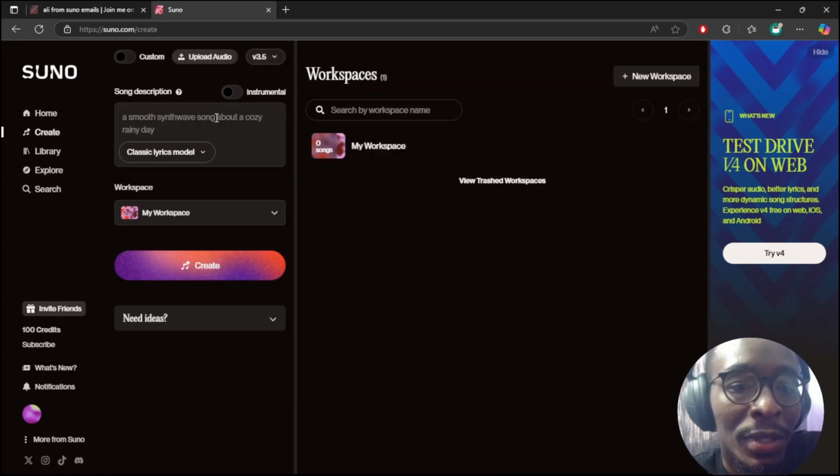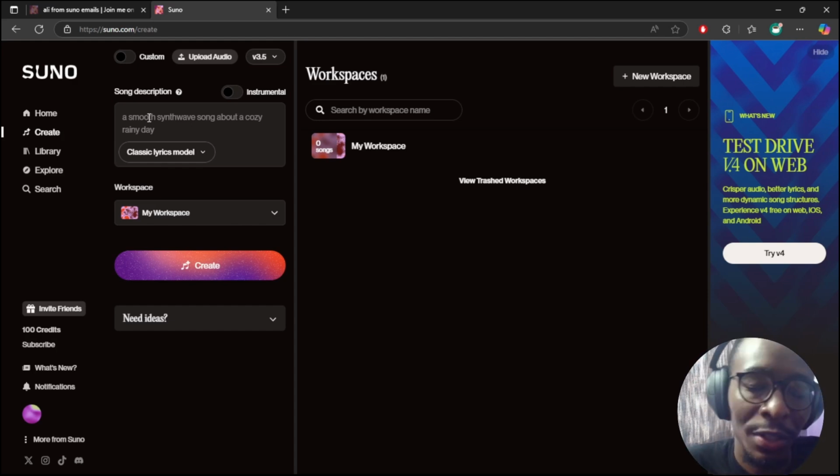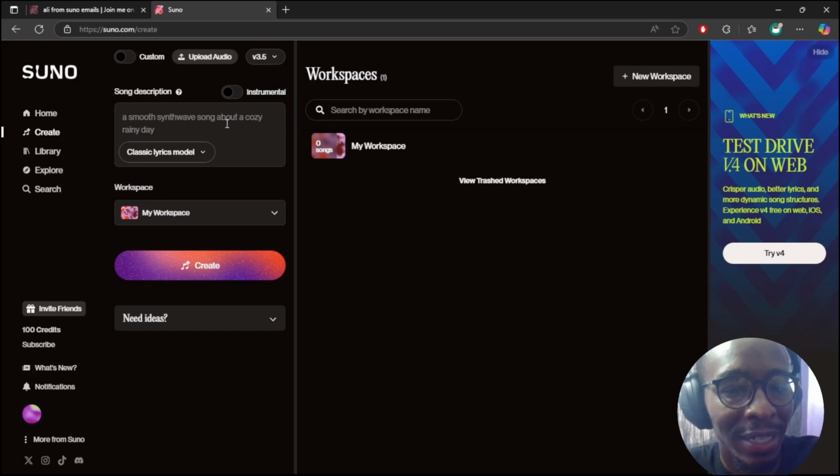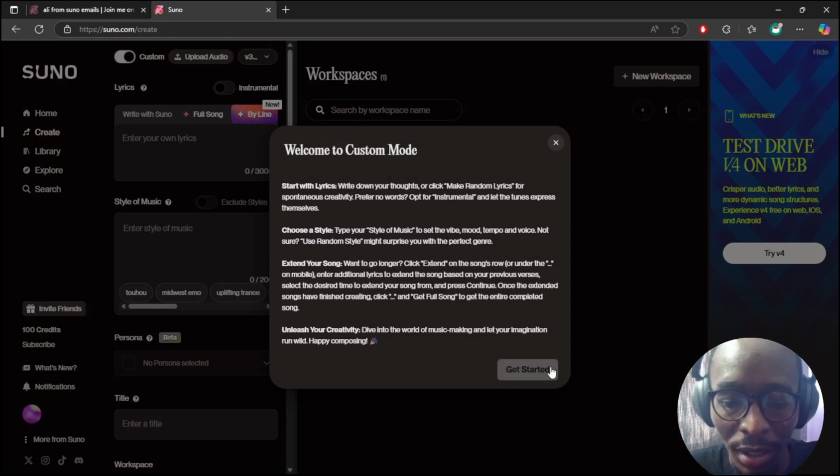The other thing is choosing the best mode for you. Like I said, we have the basic mode, which is where you can describe the kind of song that you want, and it's going to do the heavy lifting. It's going to come up with the lyrics for you, it's going to come up with the song structure for you, so you don't really have to do any of that, and that's very easy. So that's the basic mode. And then after that we have the instrumental mode. This is where you can describe the kind of song that you want, but you do not want it to have lyrics, so you can just click on here, and it's going to give you an instrumental version of that song. And then the other part is the custom mode, so let's just get started there.